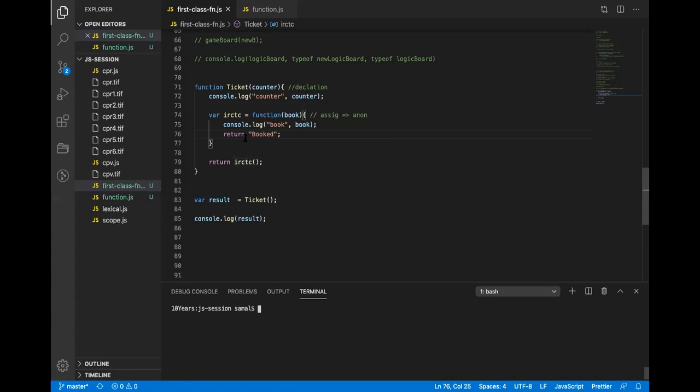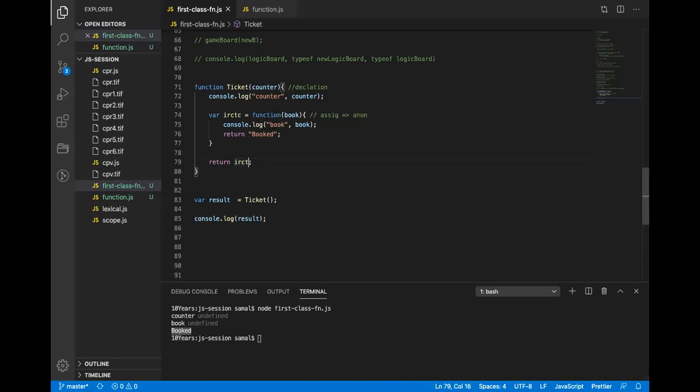Yeah, right. So basically, when I call this here, IRCTC returns a book. So here it will return a book, right? Then again, there is a return for the ticket function. The ticket function will return a book, right? So the result of this function will be booked. So if I run this now, it will be booked, right?